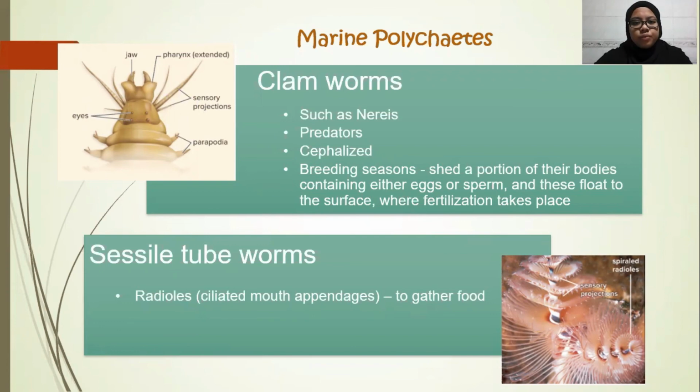Another group of marine polychaetes is sessile fanworms. Sessile fanworms have radioles, which are specialized mouth appendages to gather food. This is a picture of Christmas tree worms, which is a type of fanworm that are sessile feeders. They have sense organs and spiral radioles.